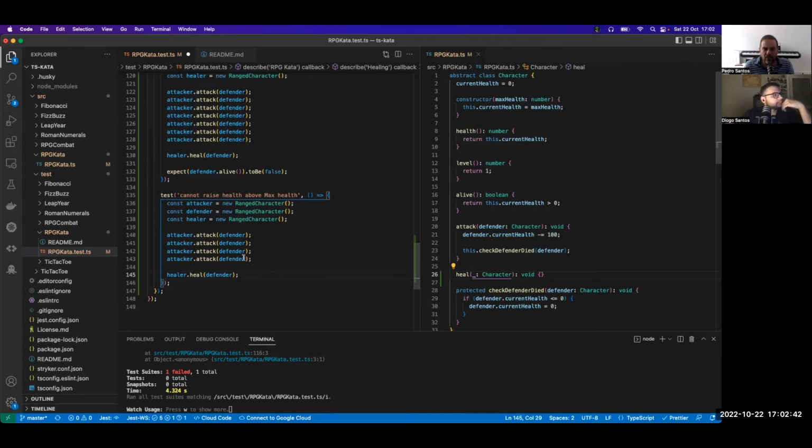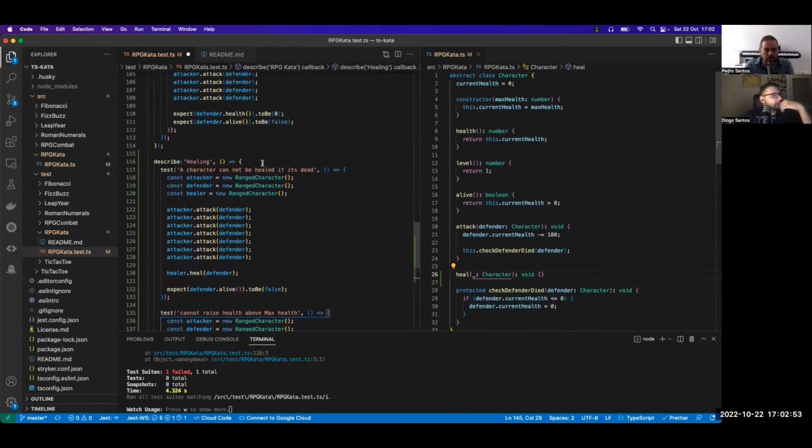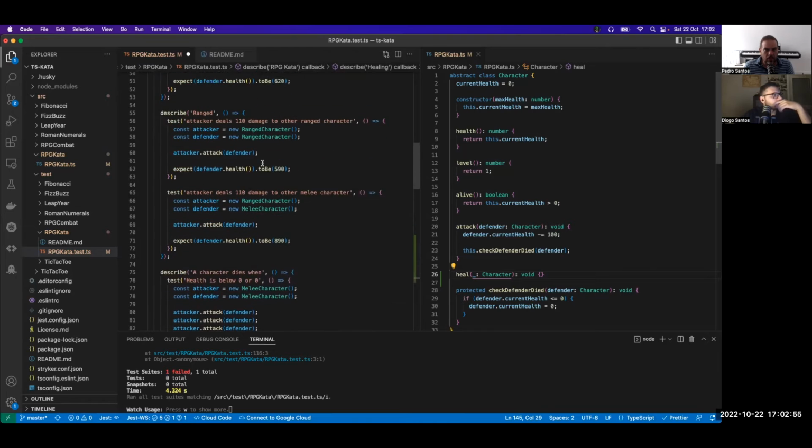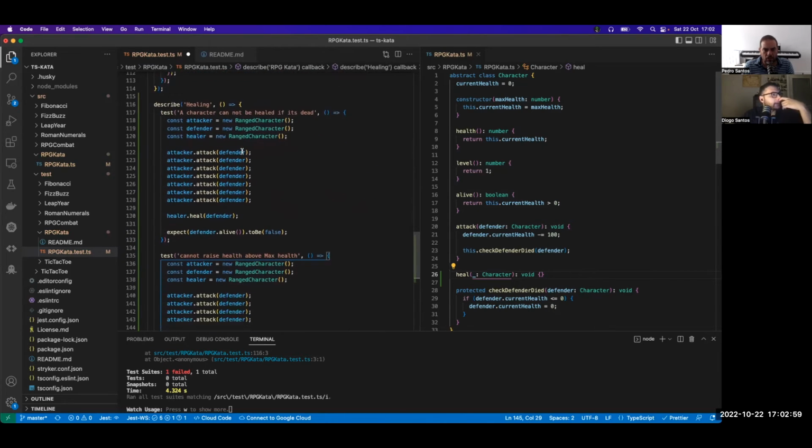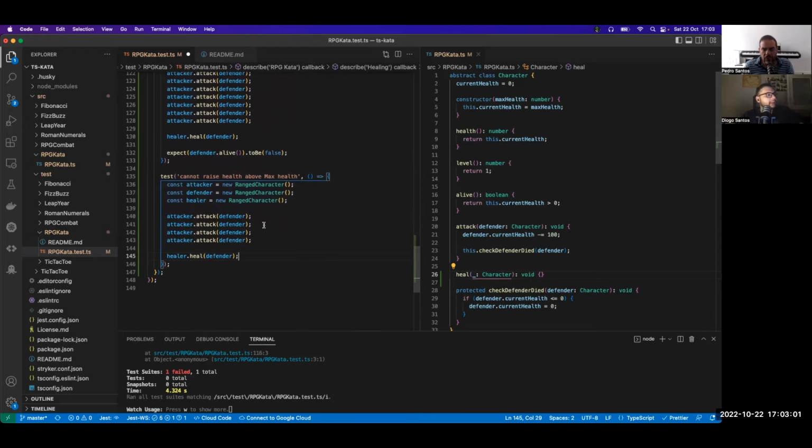How much does the range attack do? Was it 110? I don't know. Look at the test. It was 110. Okay, cool. So maybe just one, because you don't need to do all those. Yeah. And then we extract.